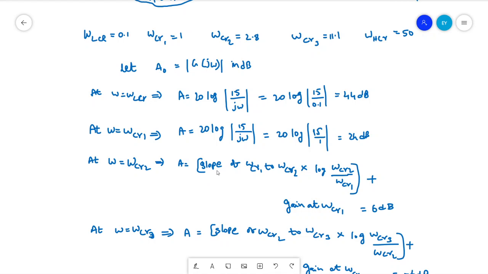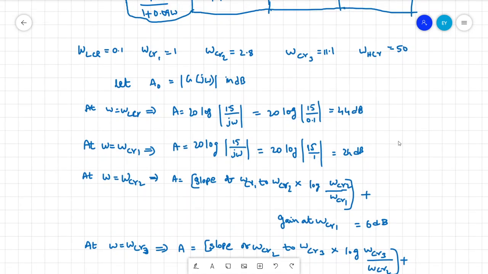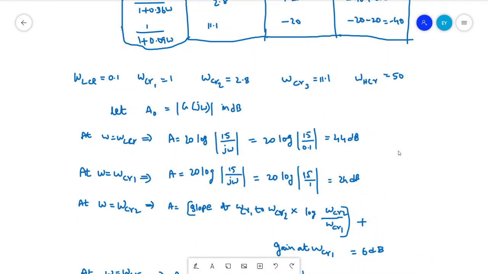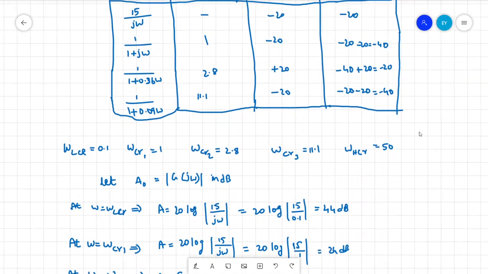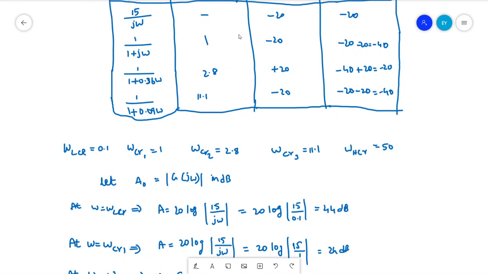So slope should be selected from corner frequency CR1 to CR2 into log of 2 by 1. So what is the slope from omega CR1 to omega CR2? From omega 1 to omega 2.8, it is actually giving minus 40. Slope change is minus 40, right?